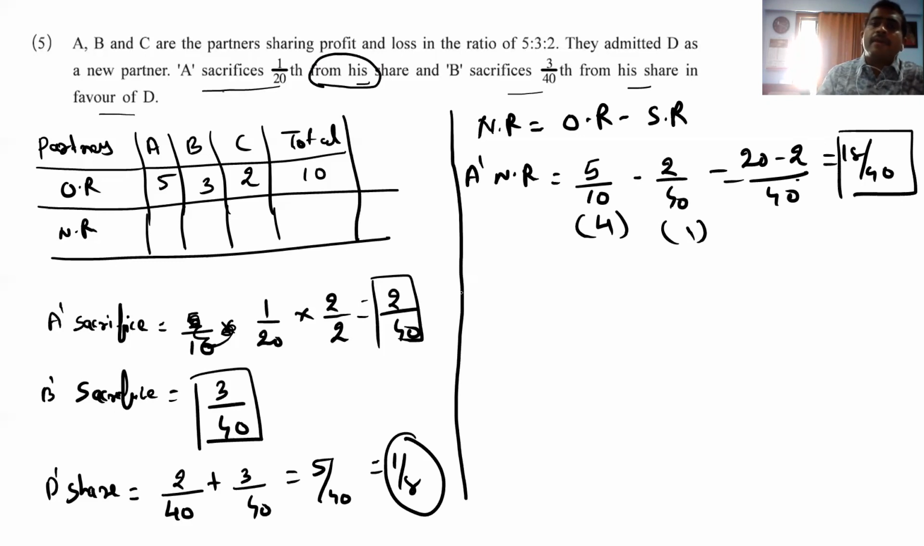Okay. Then comes B's new ratio. So B's new ratio. What is B's old? 3 by 10 minus B's sacrifice, 3 by 40.